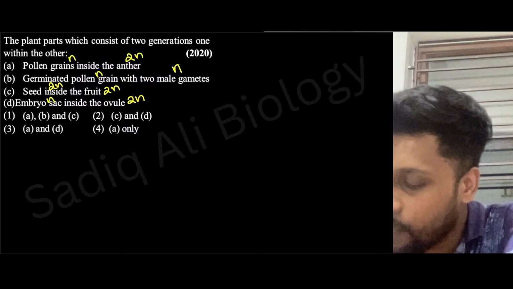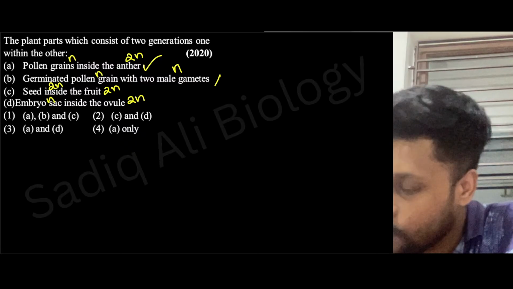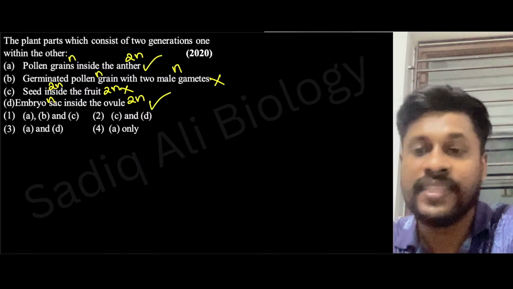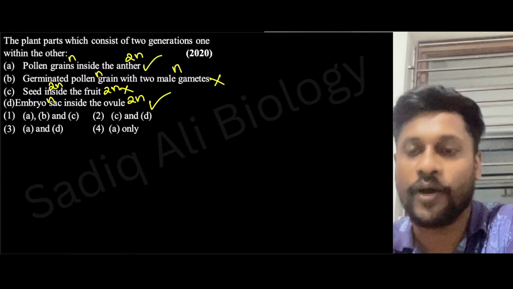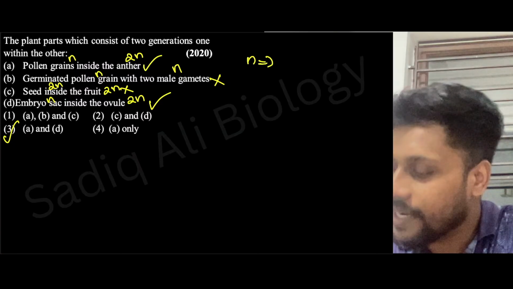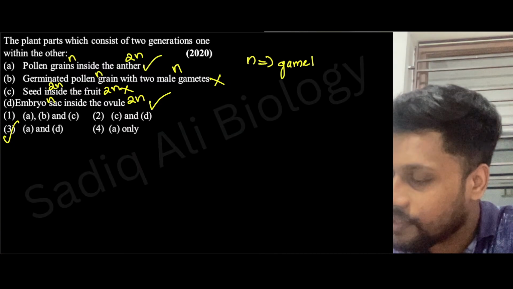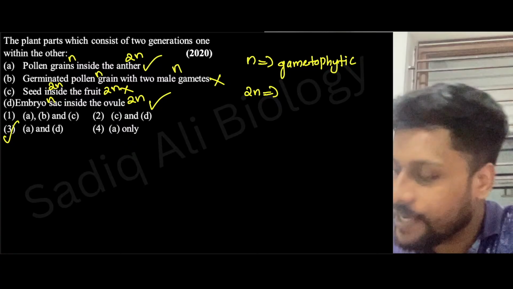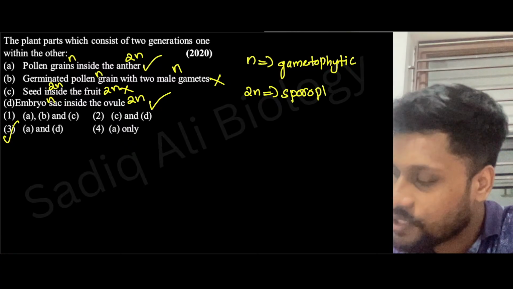Now you can pick any statement mentioning both N and 2N. Statement A, N and 2N, we can consider. Then B we can't consider, and we cannot consider the third one. The fourth we can consider because it contains both N and 2N, both haploid and diploid. So the answer will be A and D. Option 3 will be the answer. Now you know that N indicates the gametophytic generation, and 2N indicates the sporophytic generation.